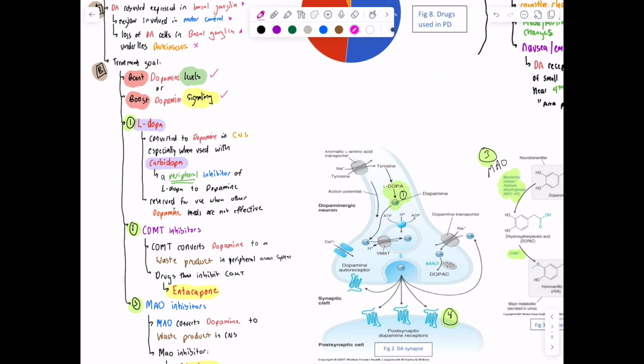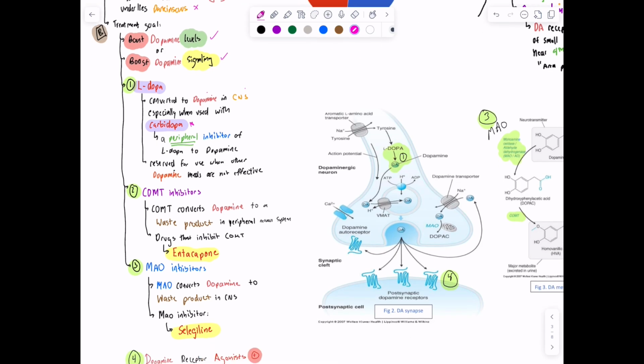And so we have L-Dopa as a drug, which is converted to dopamine in the central nervous system, especially when it's used with carbidopa, which is a peripheral inhibitor of L-Dopa to dopamine conversion. So we can convert more of it into dopamine in the central nervous system. But L-Dopa is reserved for when other dopamine meds are not effective.